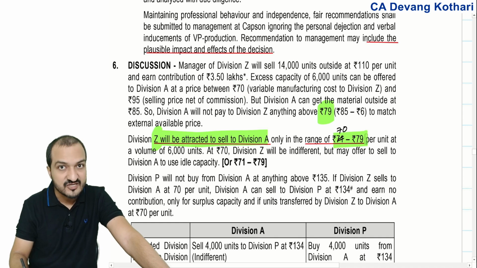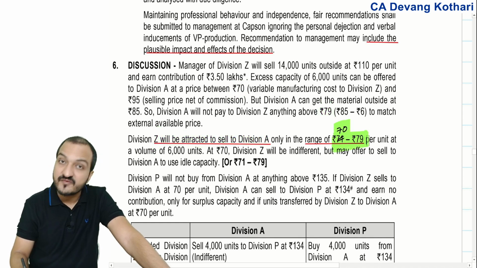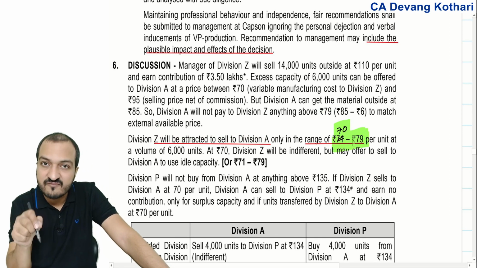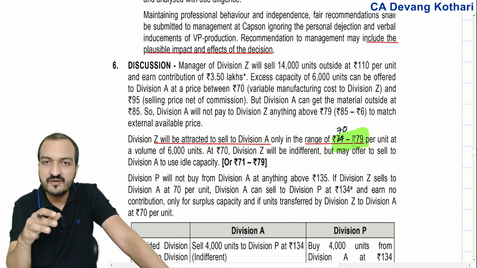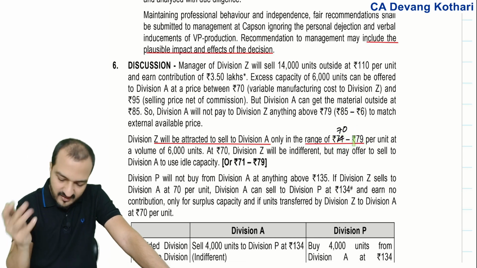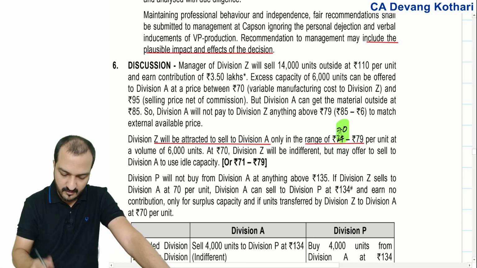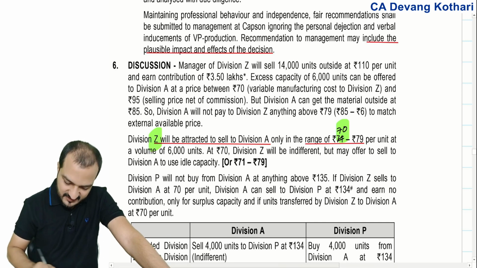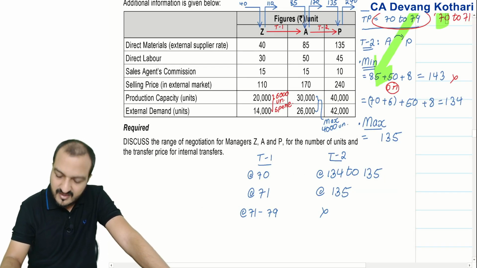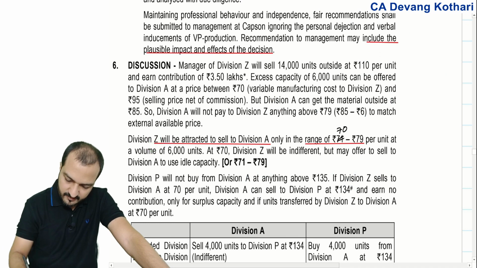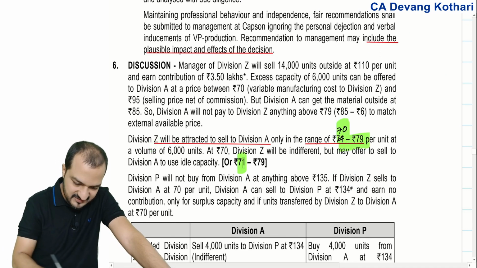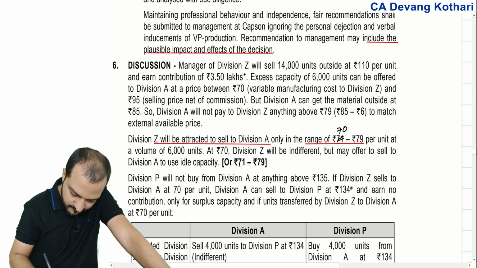Well, in my opinion, that is wrong. You can make that 70 to 79, because the answer they have given presumes that decimal prices are not possible. Any price above 70 will be good enough. 70.1, 70.2, everything is acceptable to Z, because Z has minimum TP of 70. Anything more than 70 will be acceptable to him. So you can change that to 70 to 79.